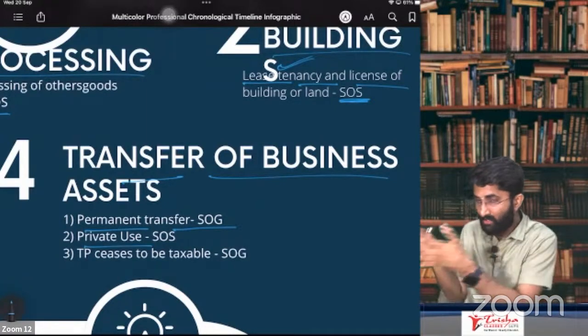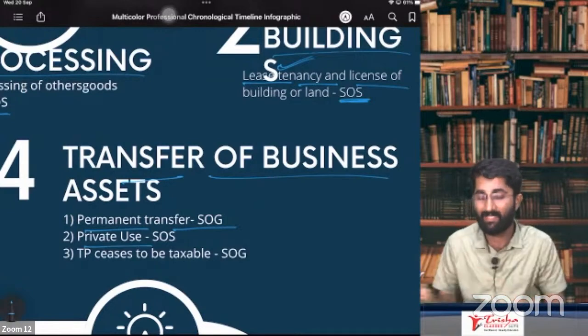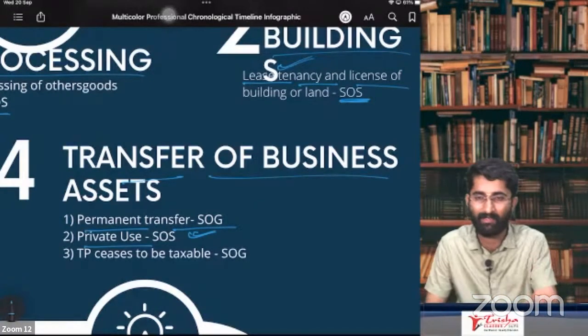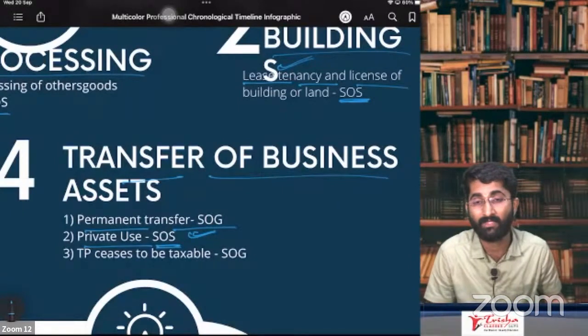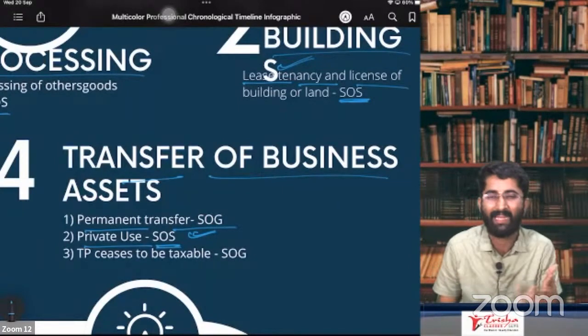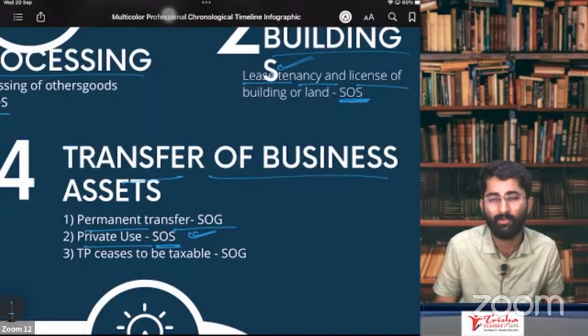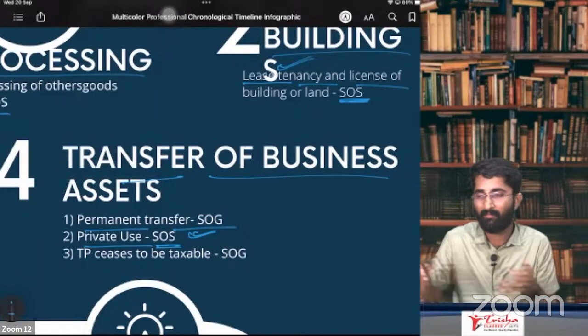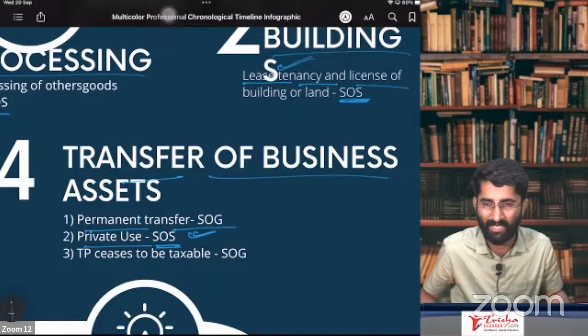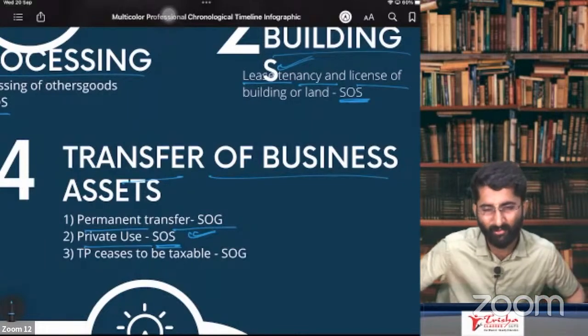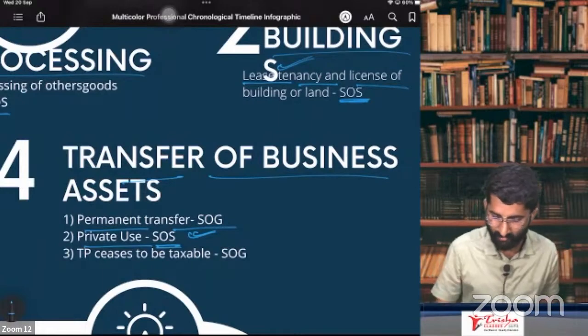So when I use this for my private purpose, in that case, it is required that I have to tear a bill. Invoice has to be taken. This will be considered as supply of service. It is supply of service, but in reality, no one does this. Who will do? I am using iPad for my business purpose as well as for my private purpose. I have to tear bill on myself? No, I won't do it. But actually, we have to do, that is supply of service.